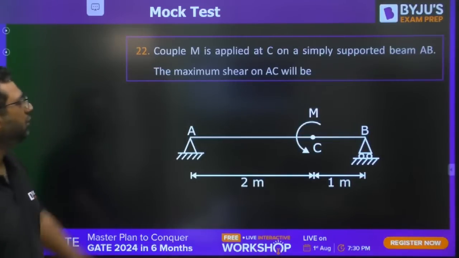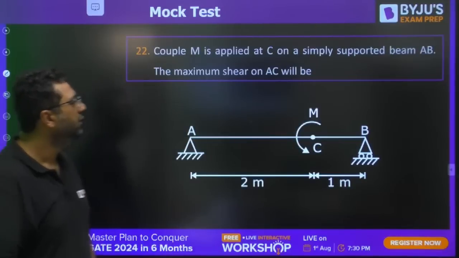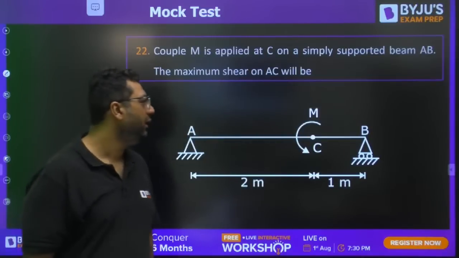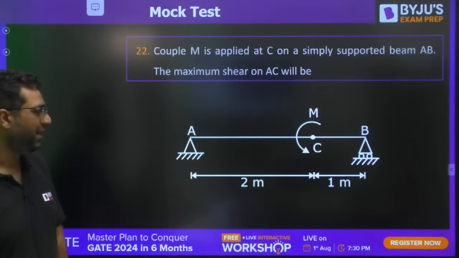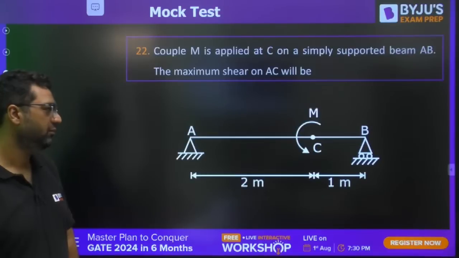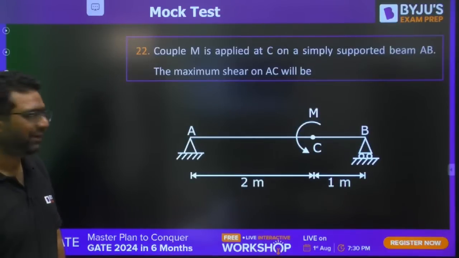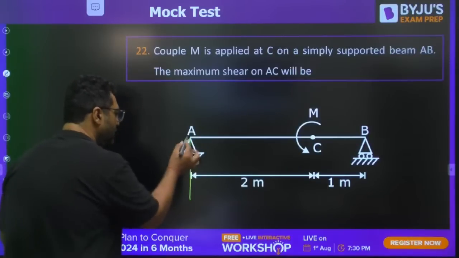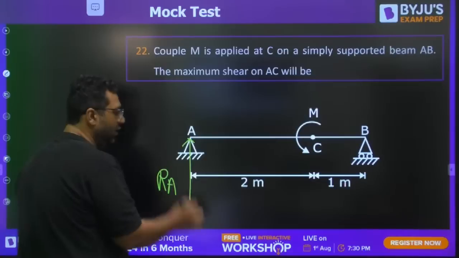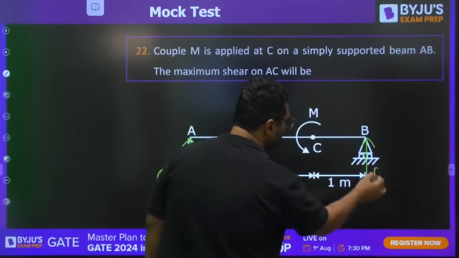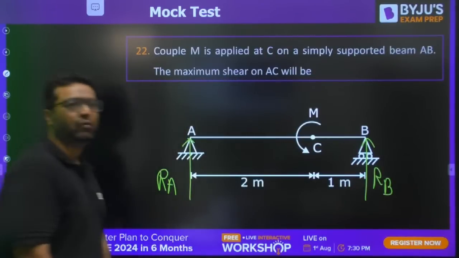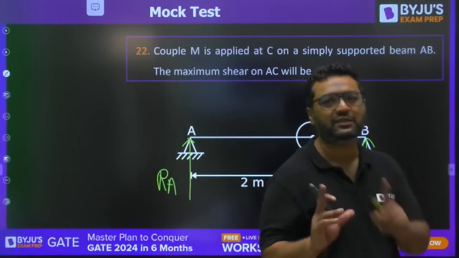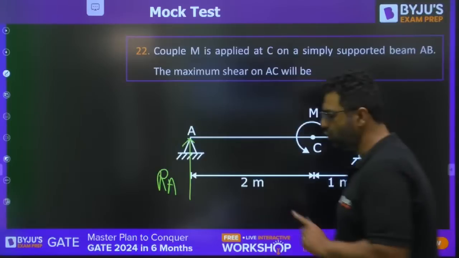Couple M is applied at C. A simply supported beam AB, the maximum shear on AC will be. You need to tell the maximum value of shear force. It is very easy. Find out the support reaction, and your task will be over. It is an easy question. It does not require any calculator. I have 6 more questions for you.